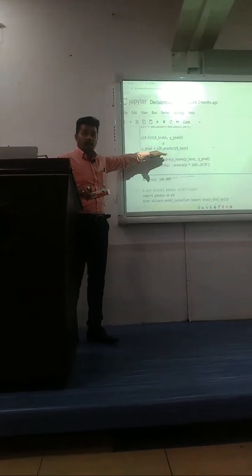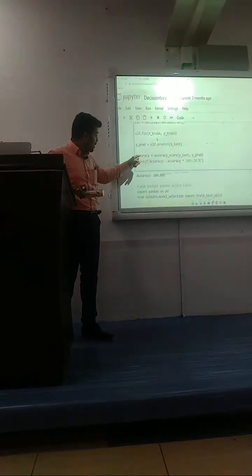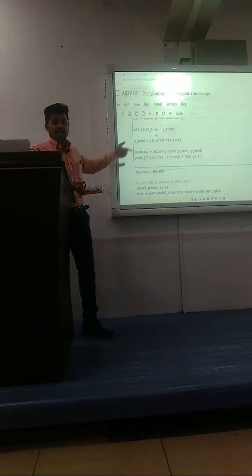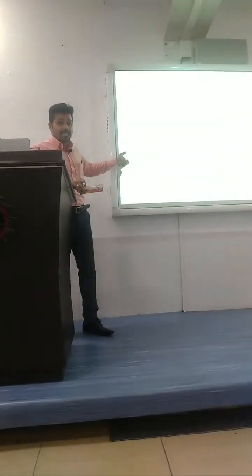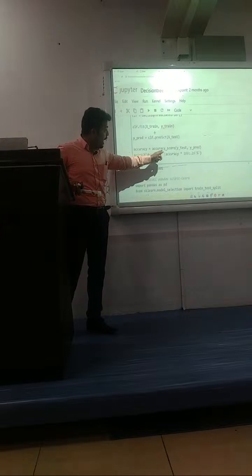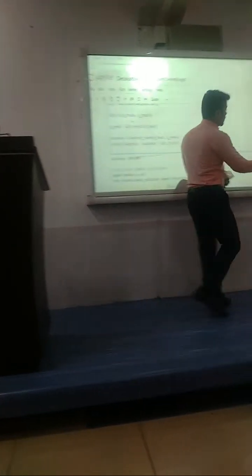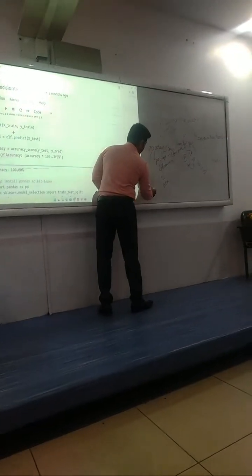Next, pretty understand up to here. After the predict, you can go for the main thing, accuracy. Because of this only, I can declare all those packages, pandas packages and sklearn packages. What is accuracy? Accuracy is a normal variable equal to accuracy score. Accuracy score is nothing but a function of the accuracy score package.